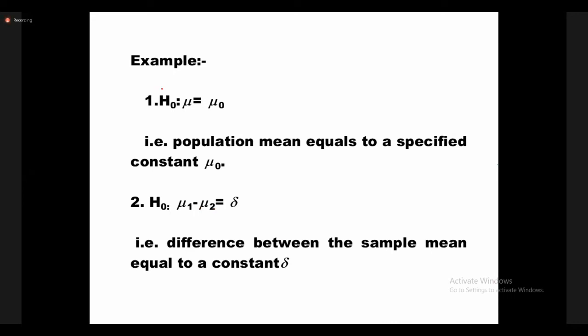Okay, estimated parameter equals actual population parameter. All of you see, these are the examples. H naught, the null hypothesis: mu equals mu naught. Always we'll use this notation. That means the estimated population parameter equals the actual population parameter. Population mean equals a specified constant. No need to worry about this part.